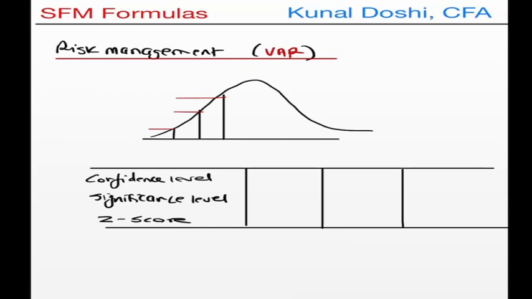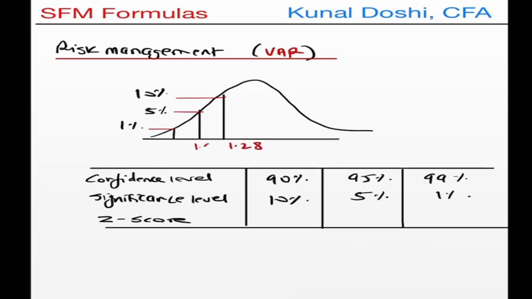The first one is on the confidence level of 90%, which is a significance level of 10%. The second is 95% confidence, which is nothing but 5% significance. And the last famous one is 99% confidence, which is 1% significance. Now at these, what are the z-scores? The z-scores here are 1.28, 1.65 and 2.33. So for 10% significance, you have the z-score of 1.28. For 5% significance, you have 1.65, and for 1% significance, your score is 2.33.